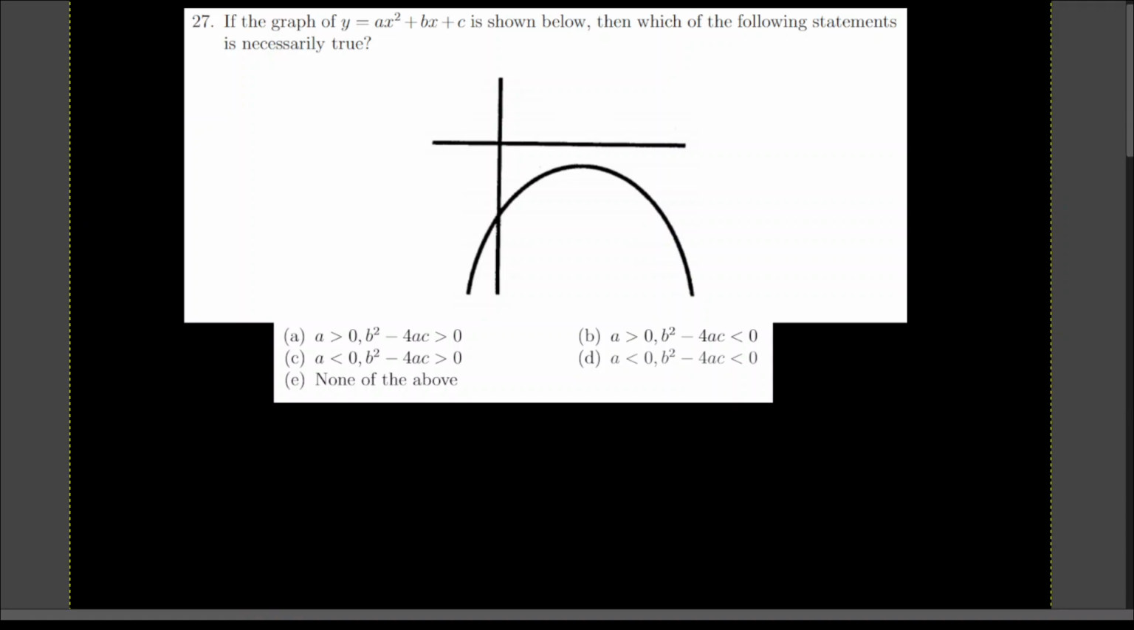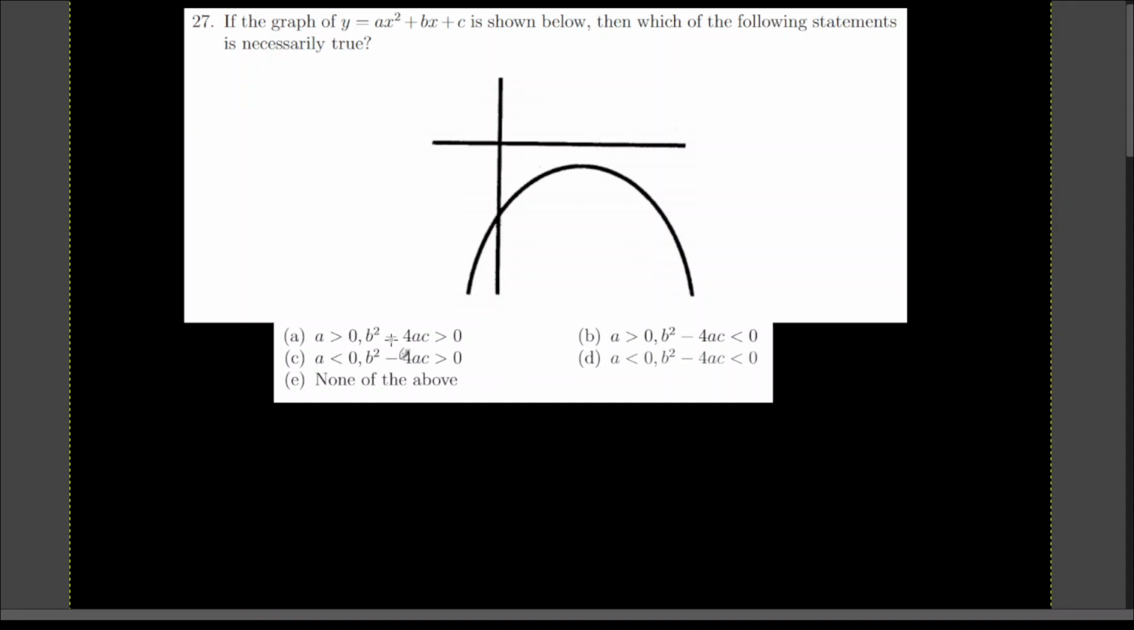All right, we're on to number 27 for the 2013 Algebra 2 exam for the Pacific High School Math Competition. Number 27 is as follows. If the graph of y equals ax squared plus bx plus c is shown below, then which of the following statements is necessarily true? And we have statements about the a term, whether it's greater than or less than 0.